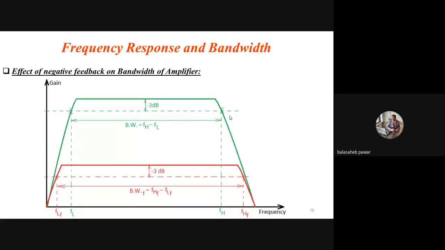And that's why I will just use the negative feedback in that amplifier circuit, and looking towards this frequency response curve, see that the red color traces are related to the feedback.